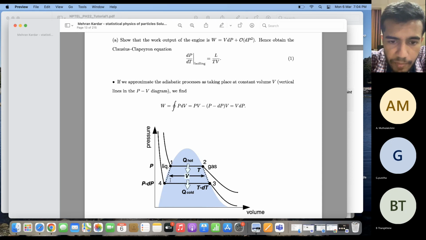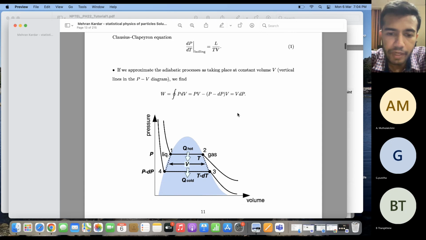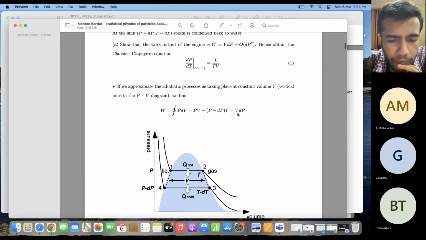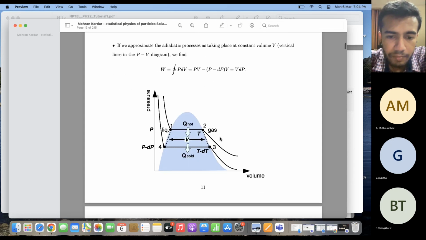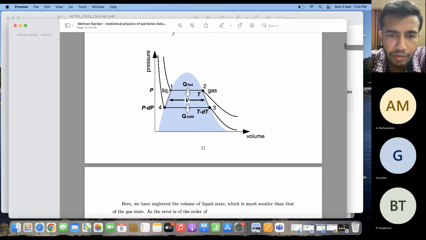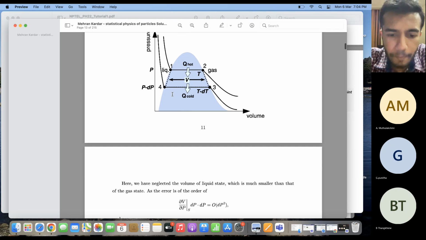If I consider this trapezium to be a rectangle, then the area of the rectangle is nothing but V into dP. Why? Because V is this width and dP is this height. That is why the work done is equal to V into dP. Now, because I had approximated the trapezium by a rectangle, there exist certain errors, and this is the extra area which I had left out. So how do I calculate this extra area?